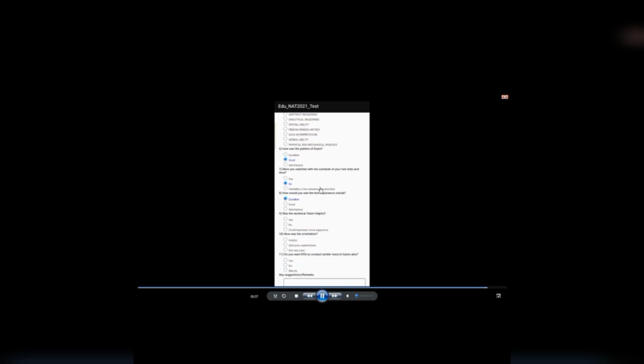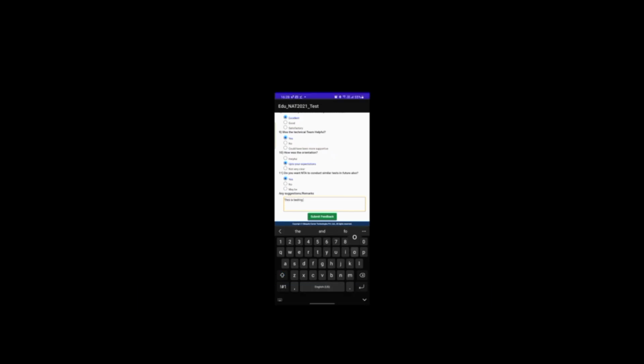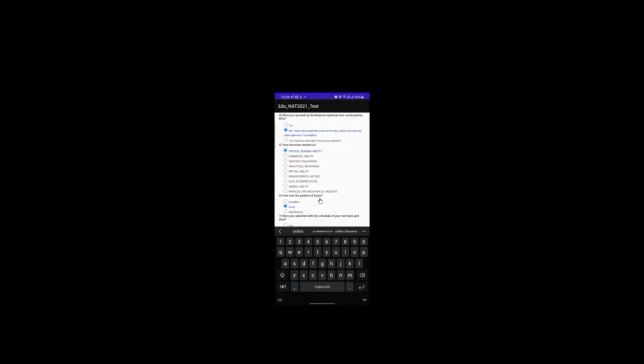You need to select the appropriate option from your personal perspective. Then at the bottom, you can give your suggestions for any improvement or changes, and how you're feeling in your own words. Okay, so this is the feedback form. Let's click submit.